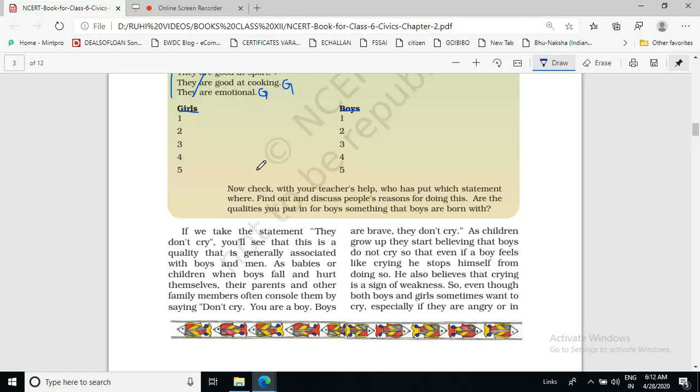Okay, now if we take the statement boys don't cry, you will see that this is a quality that is generally associated with boys and men. Okay, boys don't cry, men don't cry. As babies or children, when boys fall and hurt themselves, their parents and other family members often console them by saying, don't cry, you are a boy. Boys are brave, they don't cry. So, this is the stereotype.